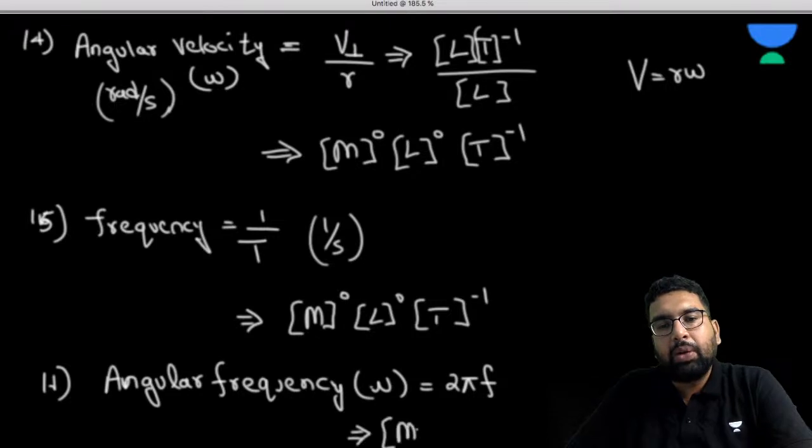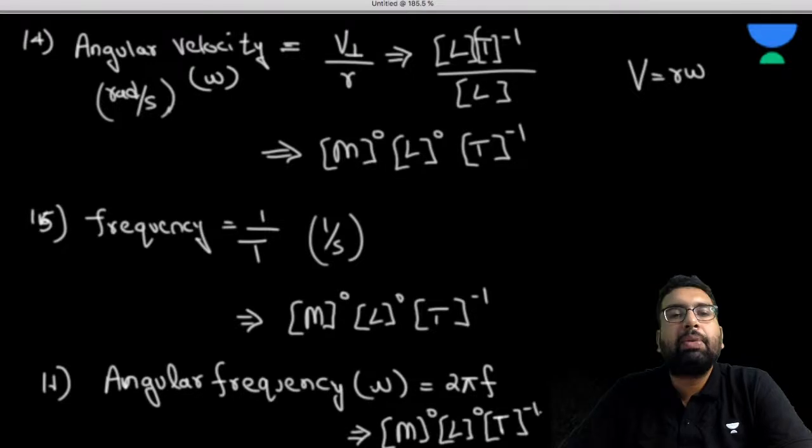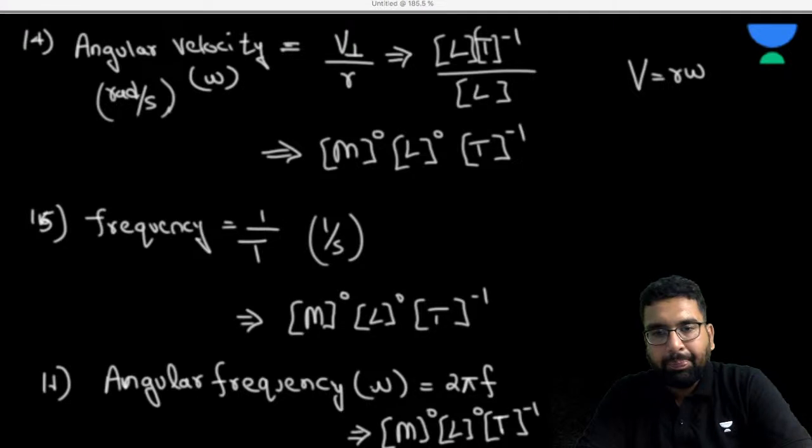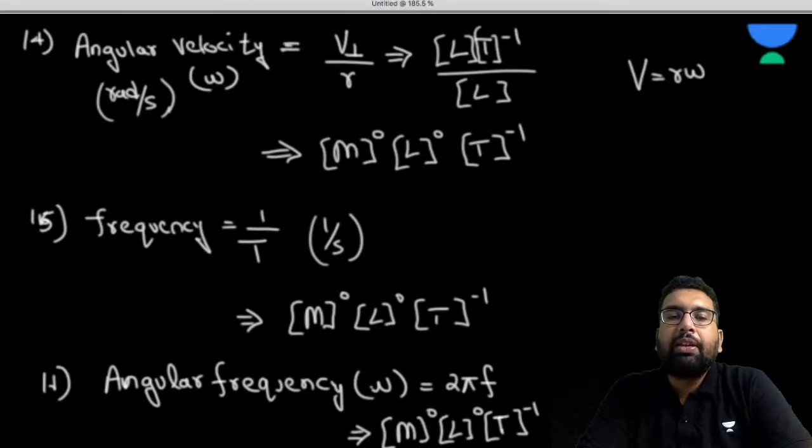So the dimension of angular frequency is 0 in mass, 0 in length, and minus 1 in time.